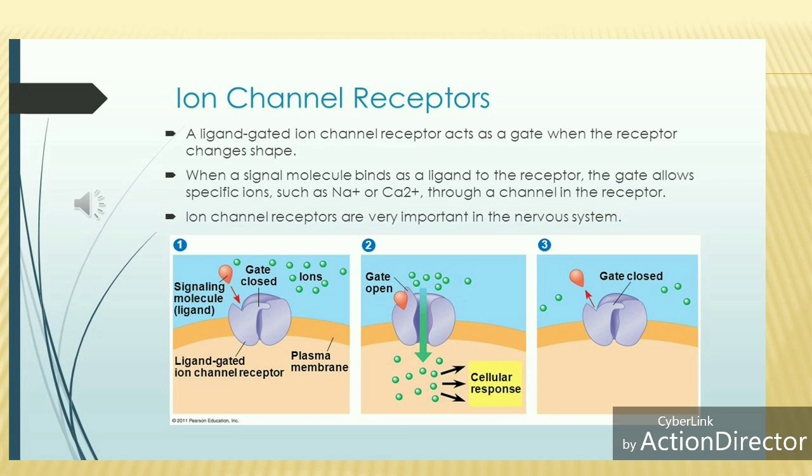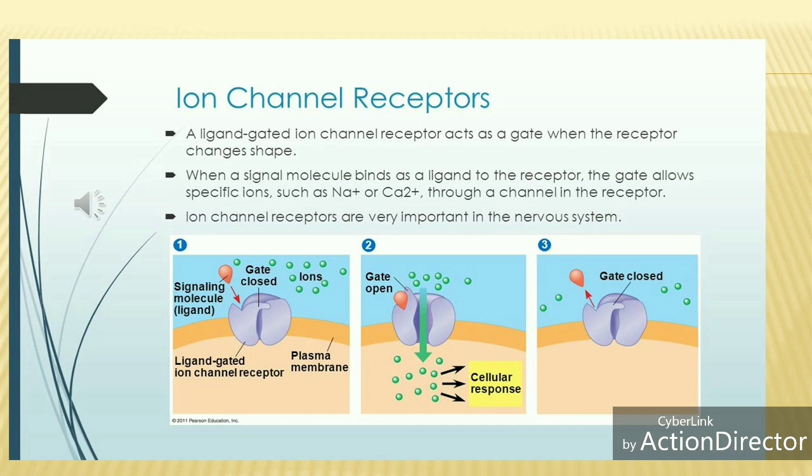When the channels are open, the ions pass through the membrane. We can modify or inhibit this natural process by using medicine. There are medicines which enhance this action and some medicines which inhibit this action. So at this point you just need to understand the receptors and their mechanisms.